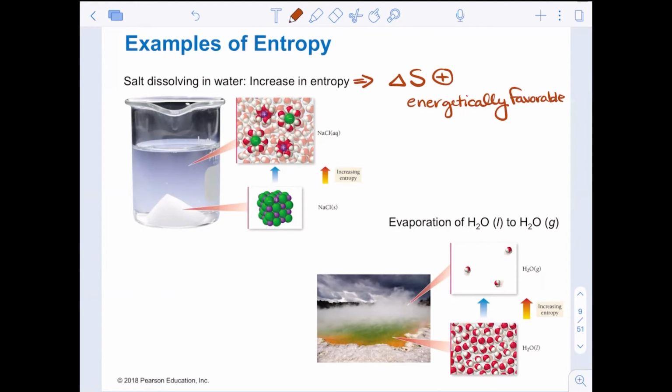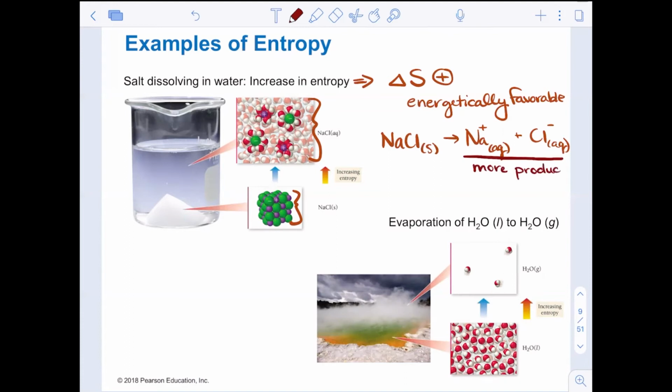All right, so when we take NaCl, something that is very structured, and we end up mixing it in water, there are more particles, right? We can think about NaCl solid going to Na+1 aqueous and Cl-1 aqueous. There are more products than reactants because there's 2 versus 1, right? There are 2 physical ions in the products rather than 1 held together ionic compound. More entropy.